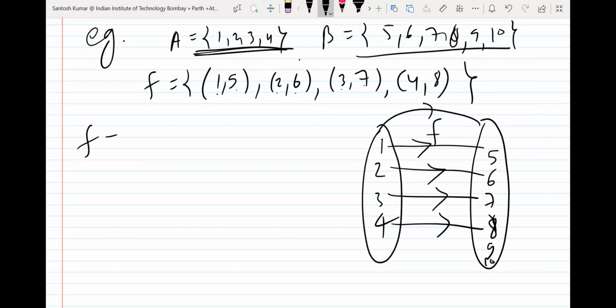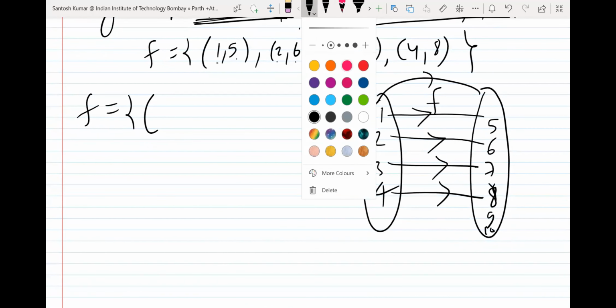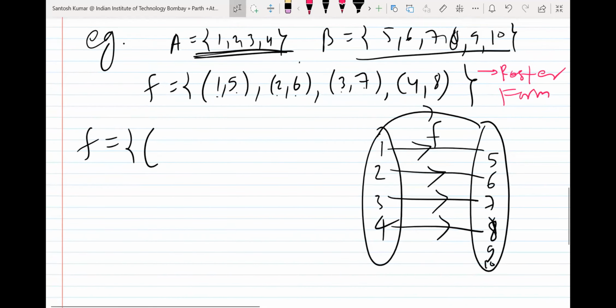You can write it in set builder form also. There are 3 different forms, and this was the roster form. I hope you already know roster form. And I can write like this: (x, y) such that. Now you try to see the relationship. When x is 1, y is 5. When x is 2, y is 6. When x is 3, y is 7. When x is 4, y is 8. So what relationship can you make between x and y? x plus 4 is equal to y.